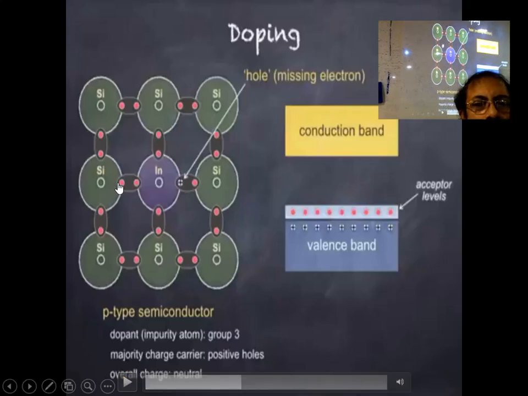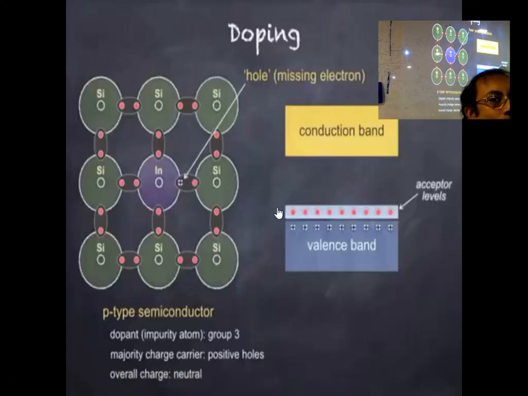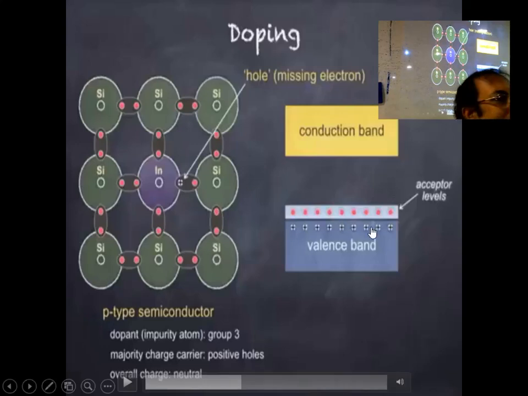Acceptor level, could you understand what is happening? Without doping, it has only 2 levels, one is the valence band, another is the conduction band. But when you give some doping, a dopant is used, like here it is indium that we are using with silicon. Another level is created which was not there earlier, that is called the acceptor level. And some of the electrons are promoted from the valence band to this acceptor level. Why is it happening? Because you are giving some impurity, so due to that impurity, another level is created.